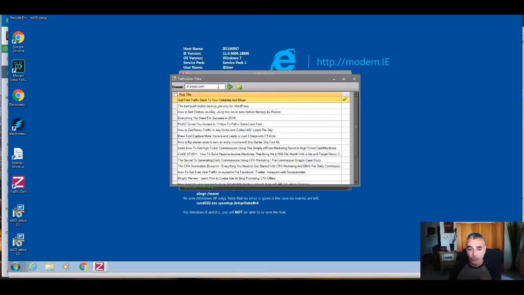Now what happens here is when we put this domain in here, your own personal WordPress website, you're going to go ahead and find the articles that you want other Traffic Zion members to engage with. This will help you boost your post up on the WordPress reader, which is like the Google of the internet. Okay, so here you're going to choose the ones that you want. Then you're going to click this little star here, and these are the articles that I want people to focus on. Now remember, you can only choose 10 a month. I'm going to say it again, 10 a month.